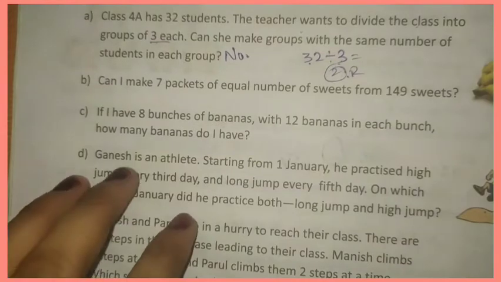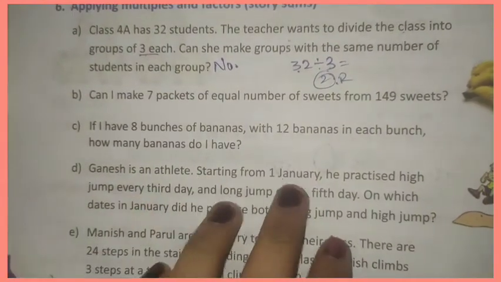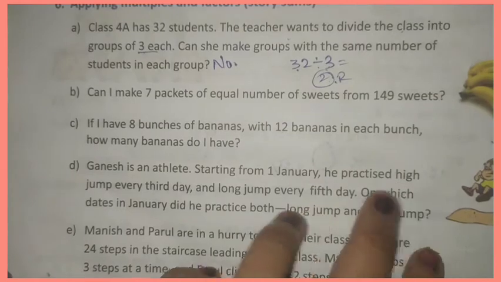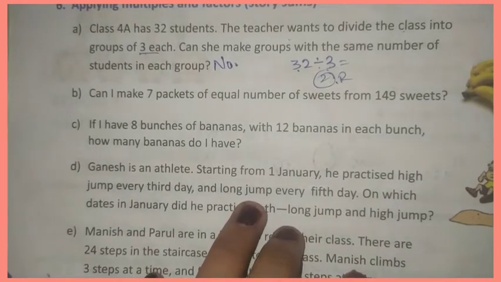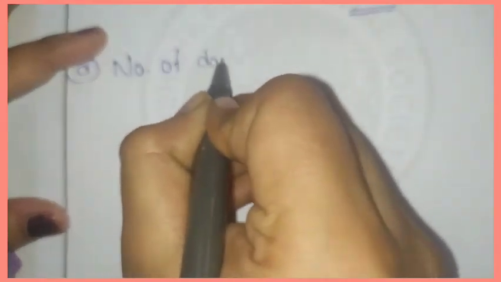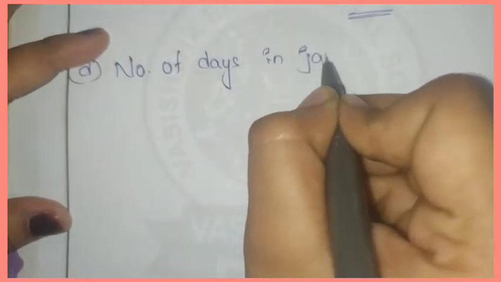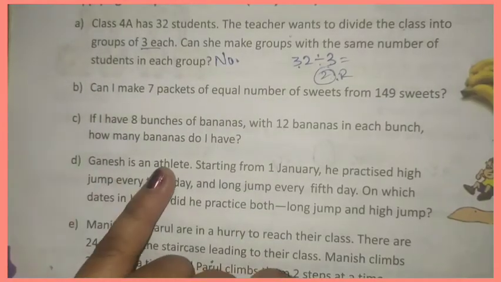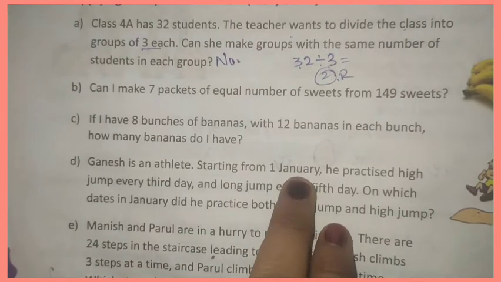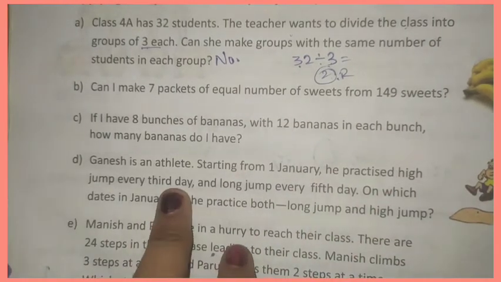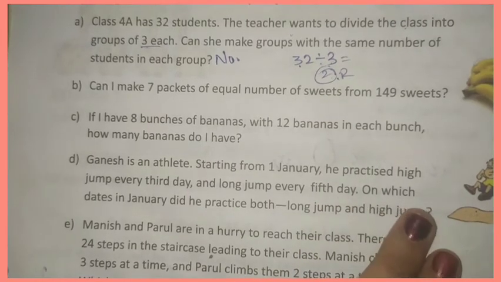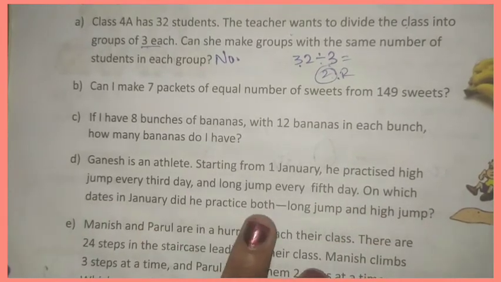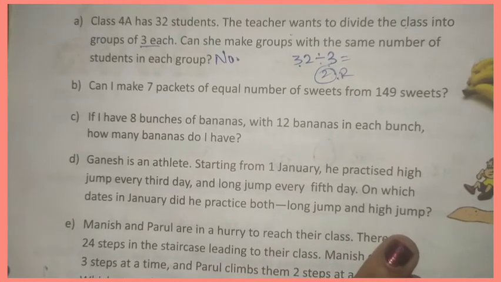Now look at question D. Ganesh is an athlete. Starting from 1st January, he practiced high jump every 3rd day and long jump every 5th day. First we will write the number of days in January. How many days are there? 31 days. On which dates in January did he practice both long jump and high jump?